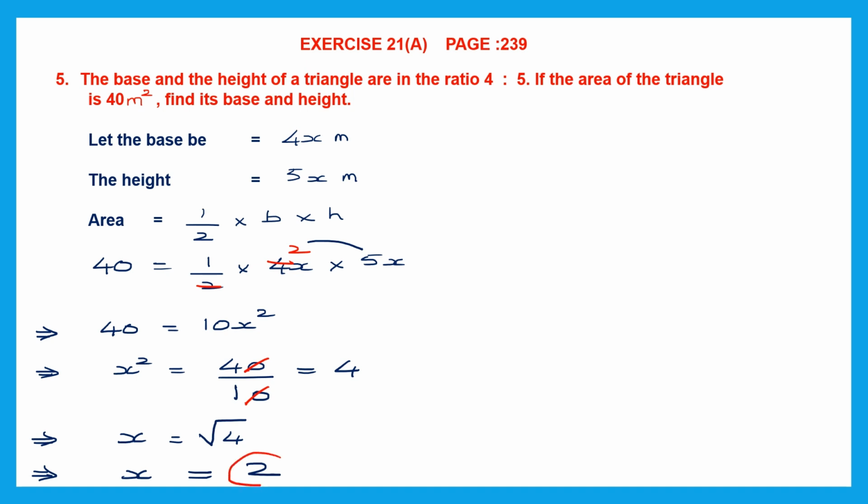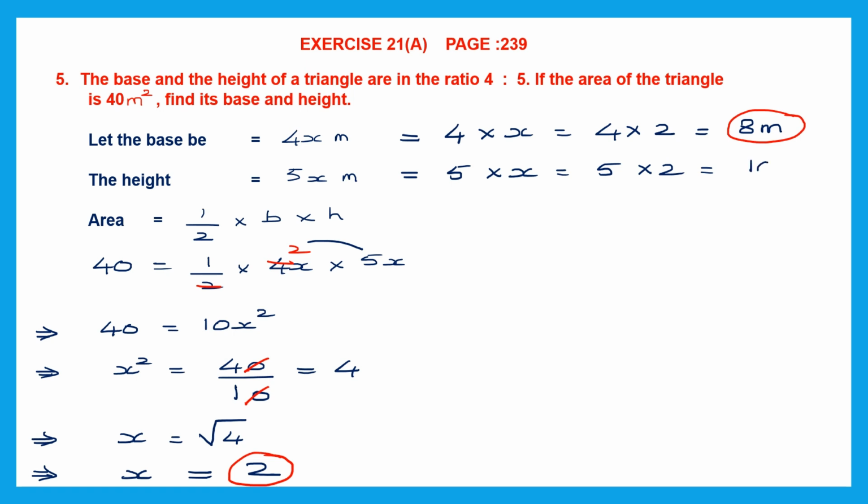So we have found the value of x. Now we have to substitute it here and here to find the base and the height. Now base is equal to 4x. That means 4 into x. And how much is x? x is 2. So 4 into 2, which is 8. So we have found the base to be 8 meters. Now height is 5x. That means 5 into x, which is 5 into 2. 5 2's are 10, 10 meters. So we have found the height also, and the height is 10 meters.